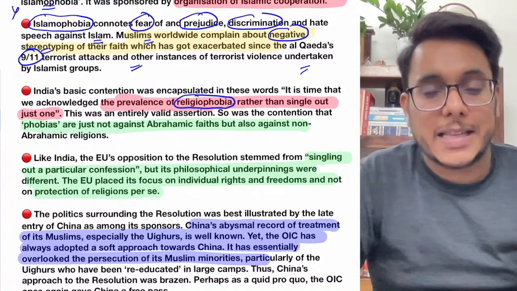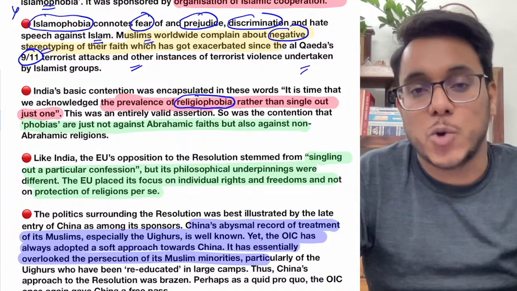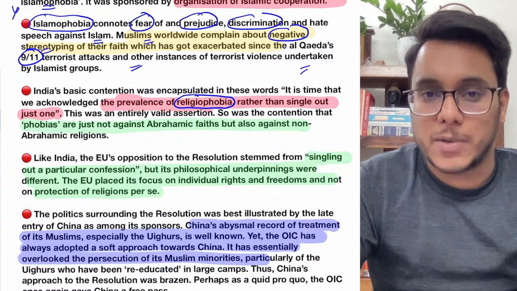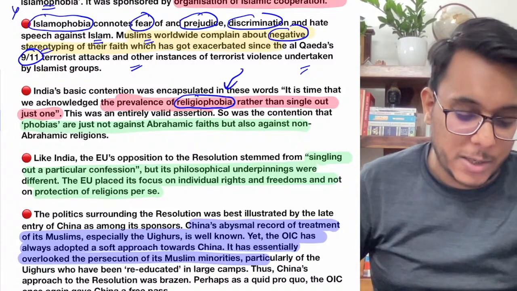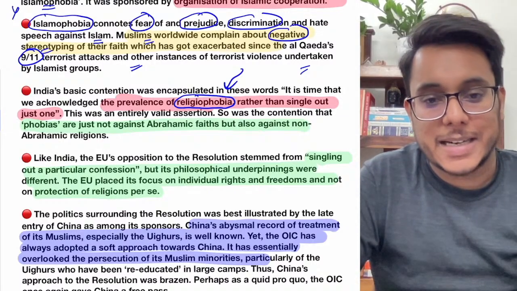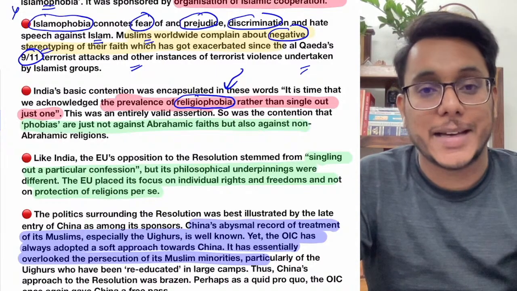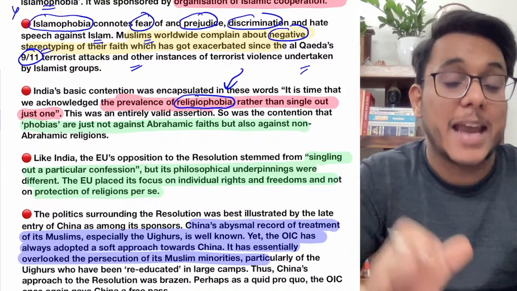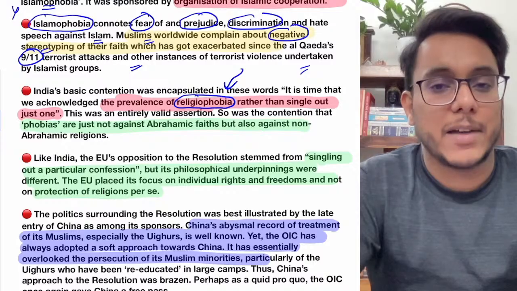Even it has been seen that people belonging to Hinduism have seen violence. We have seen that during the Holocaust, the Jews were subjected to it. Okay, so many other religions also have negative prejudices and hatred against them. So religiophobia is something that needs to be adopted, not just Islamophobia. Moreover guys, India had said that we have a very good track record in protecting different minority rights. The example given is that the Buddhists were given protection when they ran away from Tibet after China acquired Tibet. Is it clear? So India had a very good track record.